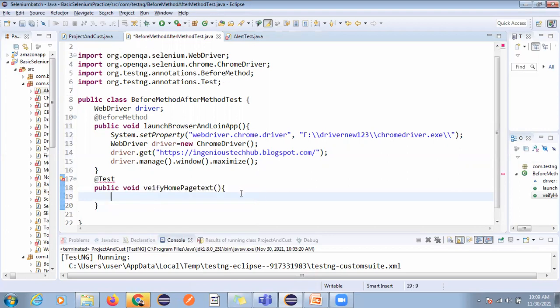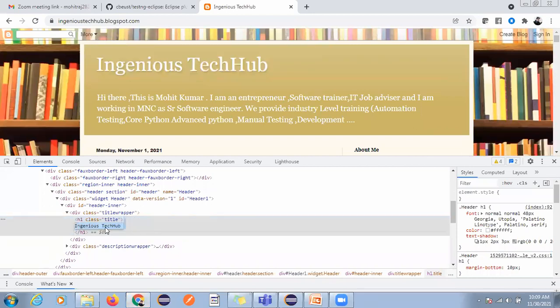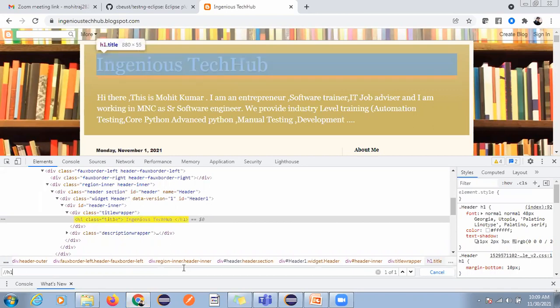The steps are the same, right? First, after launching the browser, we have to find this element. Here let me try with contents h1, contents function dot text function, and you can use this.